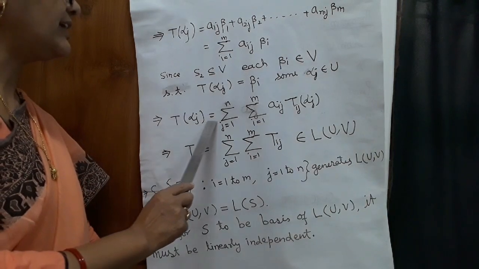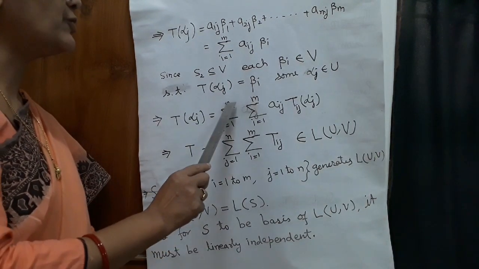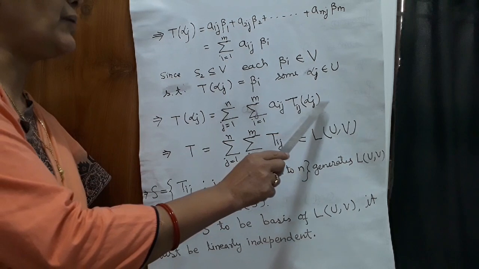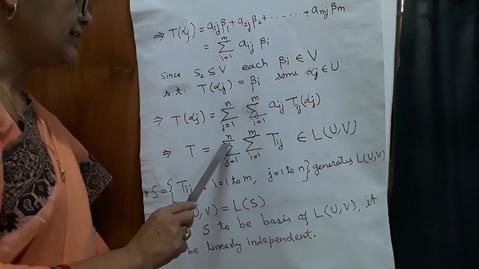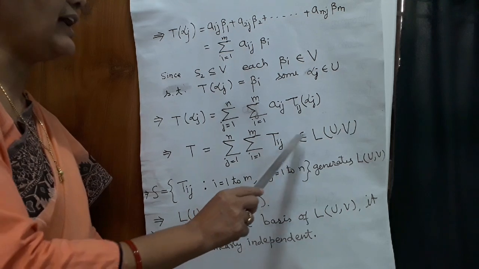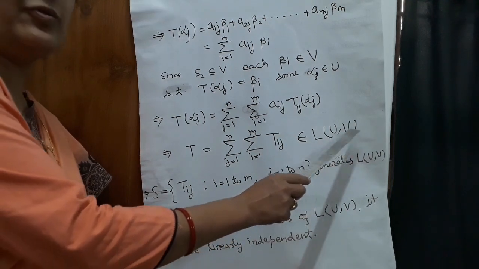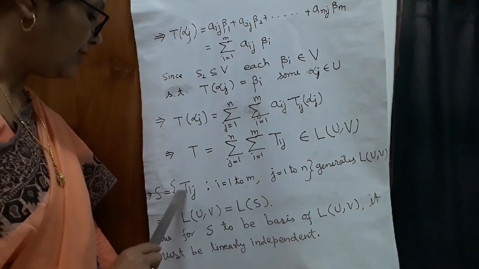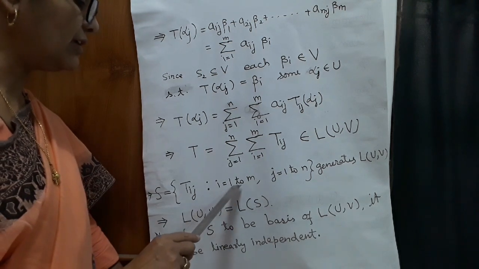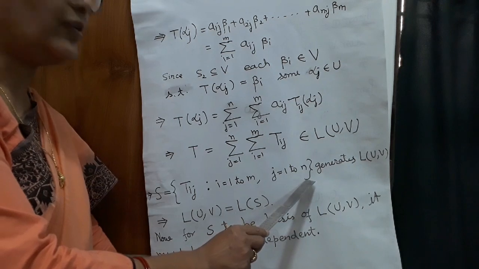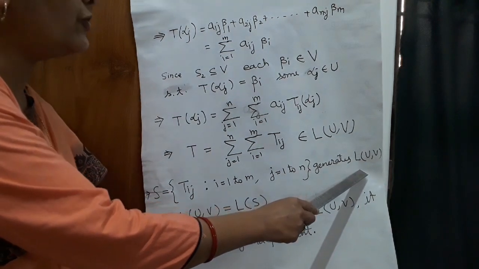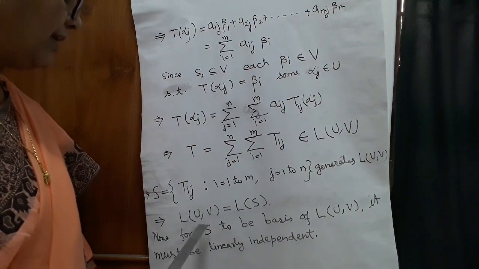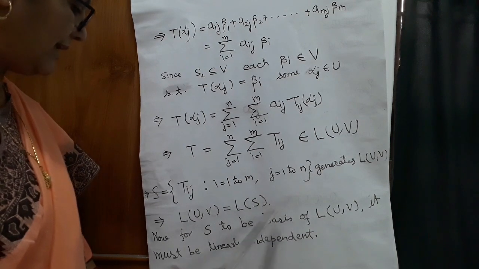So T alpha j is equal to summation j is equal to 1 to n, summation i is equal to 1 to m, Aij Tij alpha j. This implies that T is equal to summation Aij Tij. This belongs to L(U,V). This implies that S is equal to the set Tij, i is equal to 1 to m, j is equal to 1 to n, generates L(U,V), which implies that L(U,V) is equal to L(S).